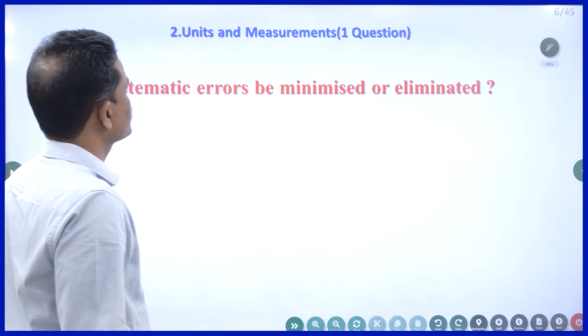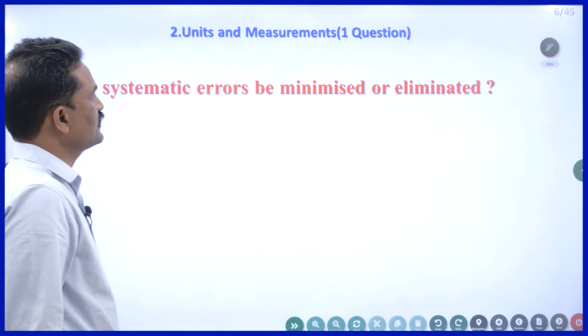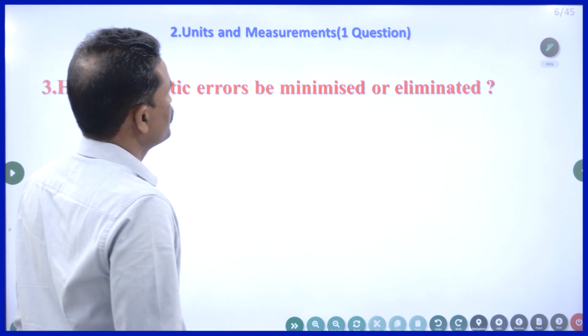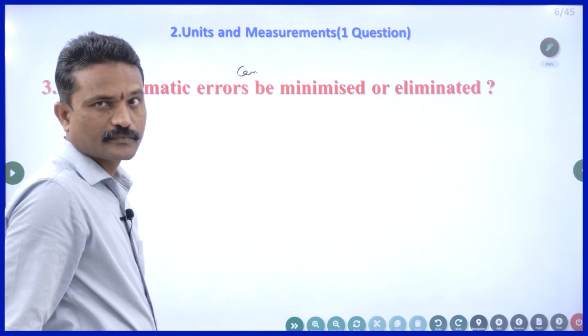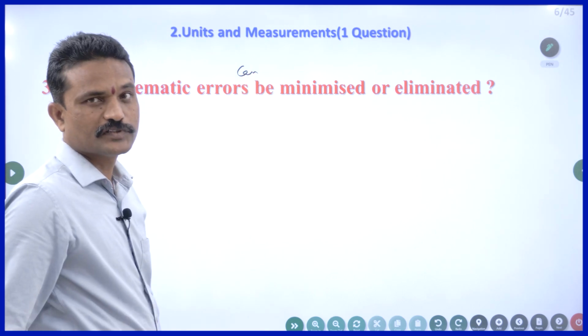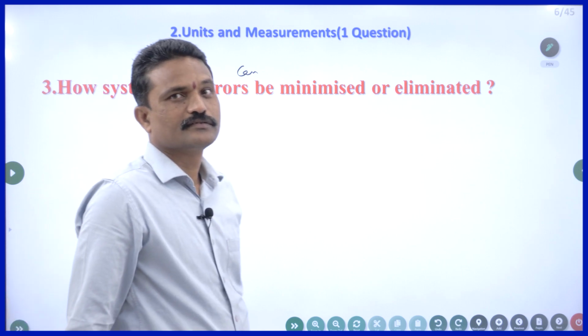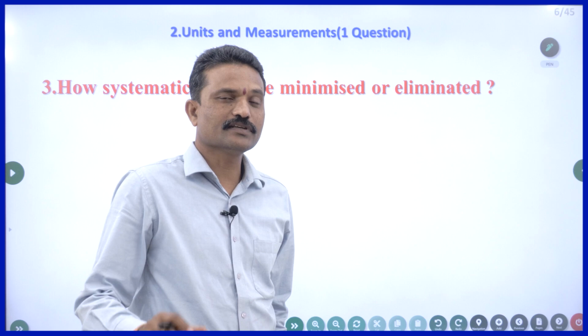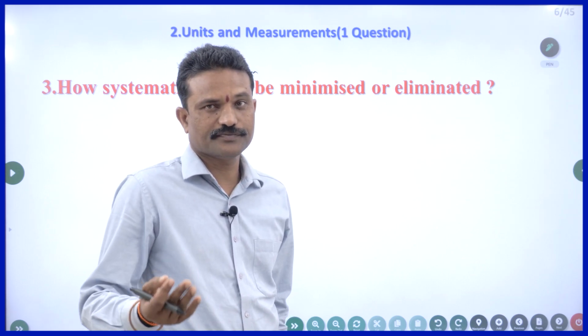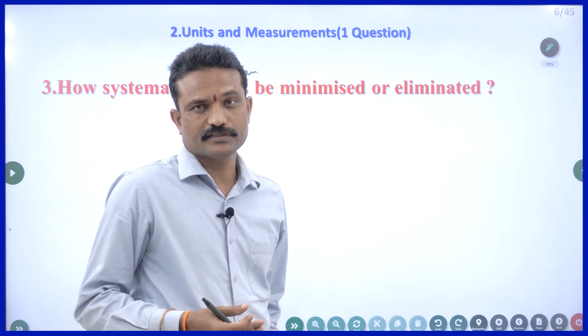Now, the third question of the second unit is, how can systematic errors be minimized or eliminated? Just now I told you. What is the best way? I should throw away that scale which is giving error because of that 99 divisions.